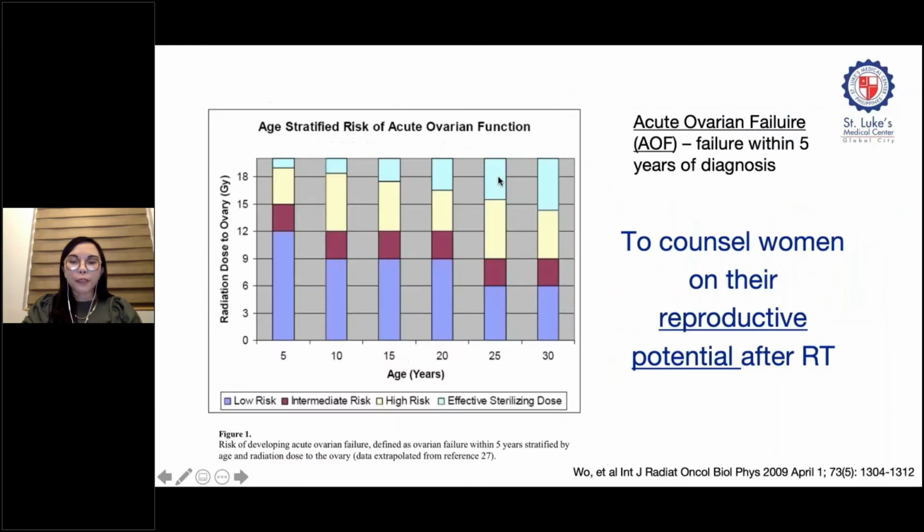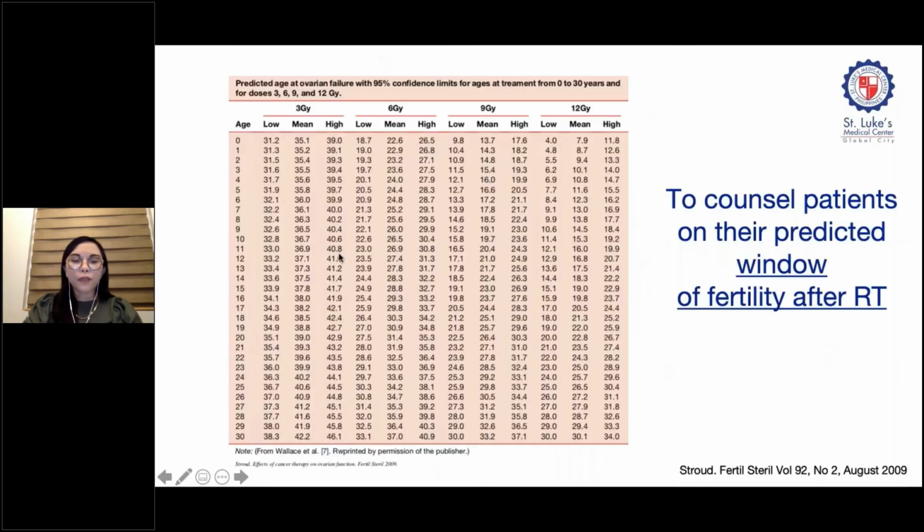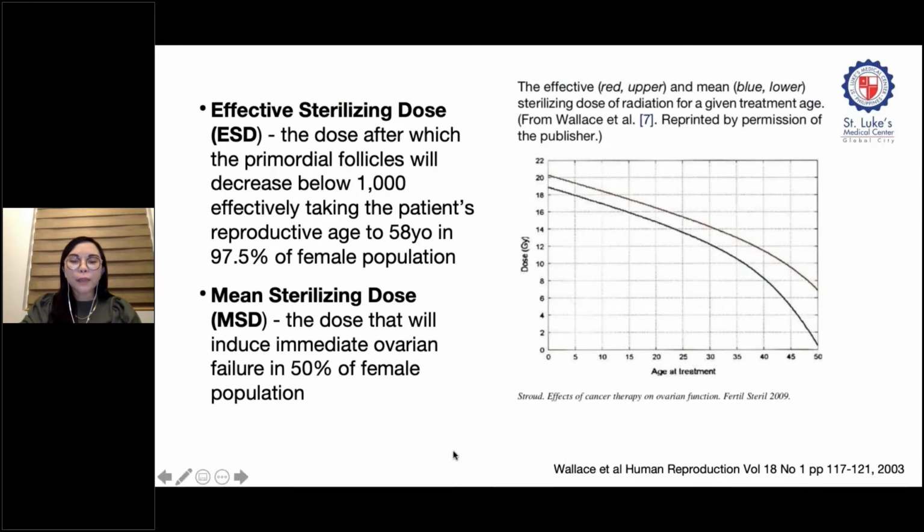So for example, if we have a 28-year-old patient, and she received about a 12 gray dose to the ovary, then it is highly likely that she will experience menopause by the age of 32. This is very important. Clinical application of this model will give us the ability to counsel patients regarding their predicted window of fertility after radiation treatment. Wallace additionally included in their calculations the effective sterilizing dose and the mean sterilizing dose.